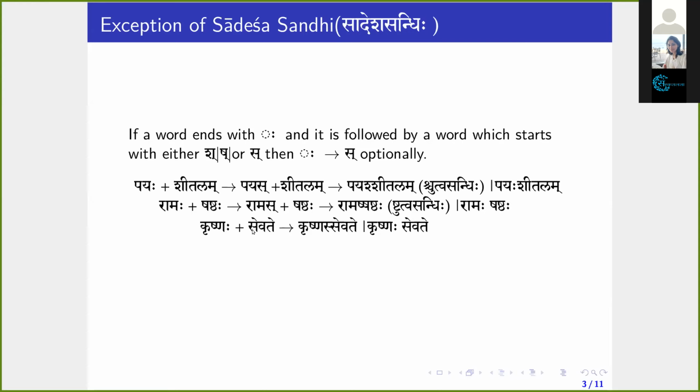Krishnaha sevate. Krishnaha ends with Visarga, which is being followed by a word that starts with Sakara, sevate. So this Visarga will be replaced by Sa. Then Krishnas sevate is the form. Here you cannot apply any other rule, because unlike in the case of Payas Shitalam and Ramas Shashthaha, there is no possibility of Shchutva. If you don't apply this rule, since it is the optional one, you will get the form Krishnaha sevate.